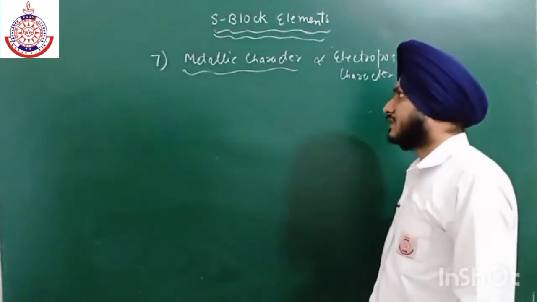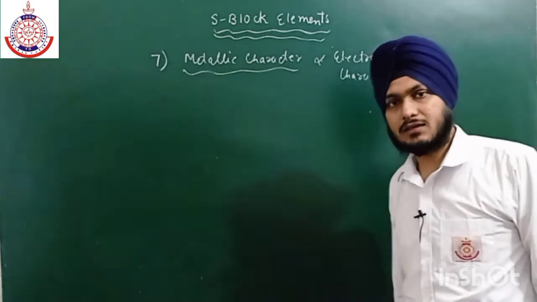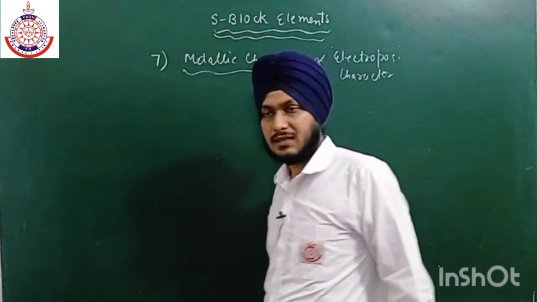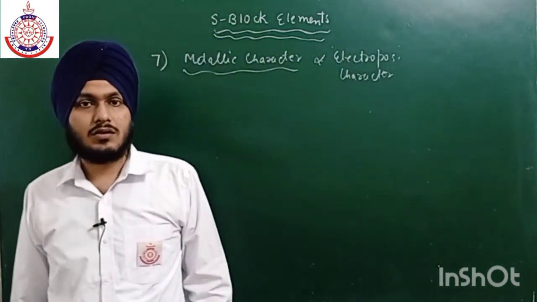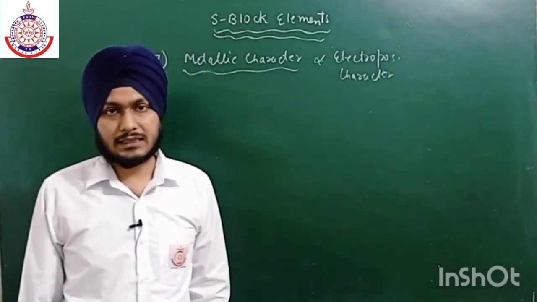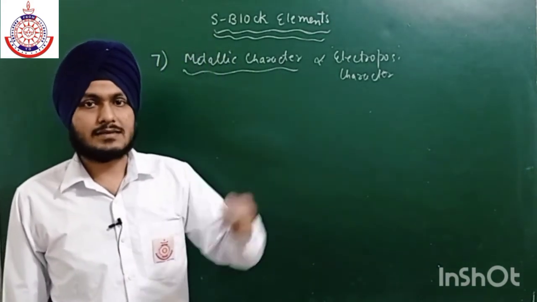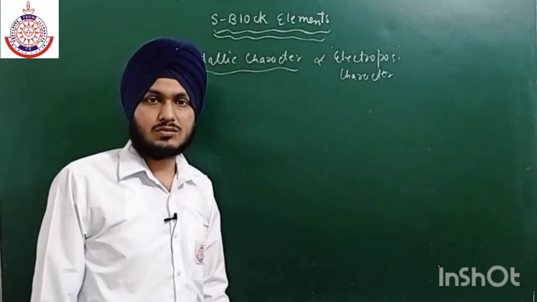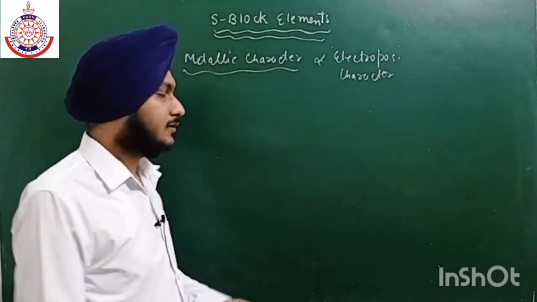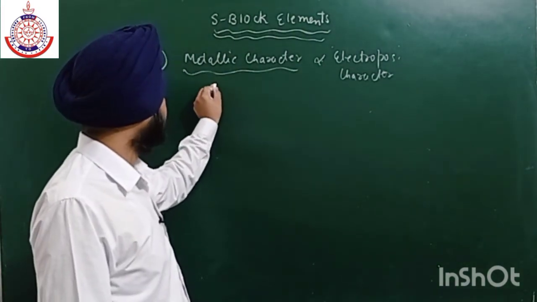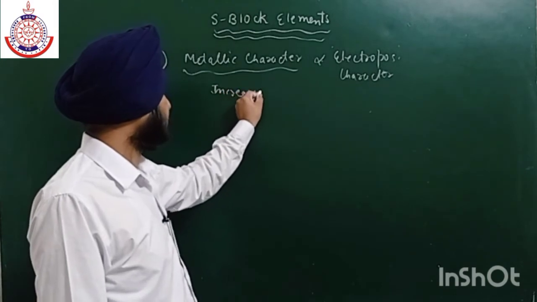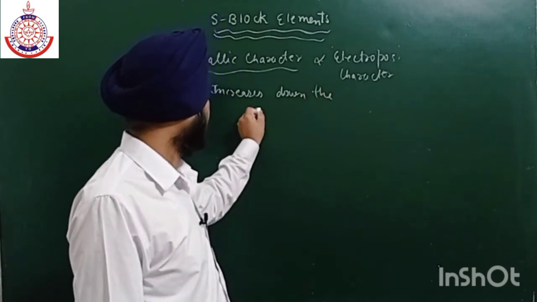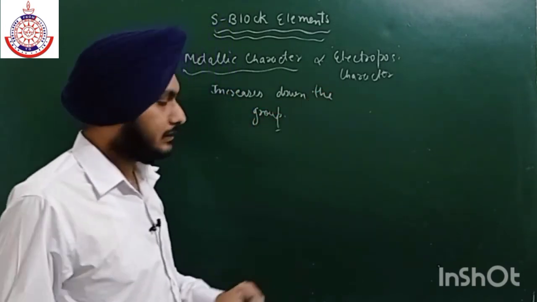As the atomic radius increases, the element can easily give its electron. As the atomic radius increases, the hold of the nucleus on the valence electron decreases. ठीक है, जो hold है protons का valence electron के लिए वो decrease हो जाता है. That is why they can easily give their valence electrons to non-metals, or to some other species. So metallic character increases down the group. And the reasons are simple.